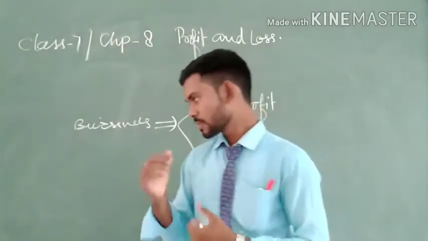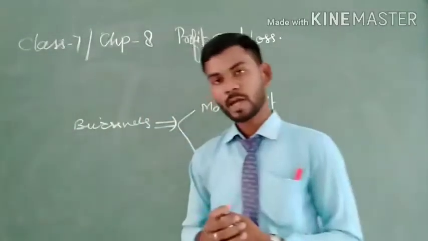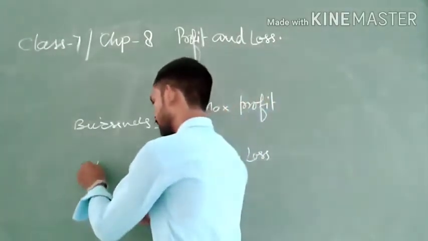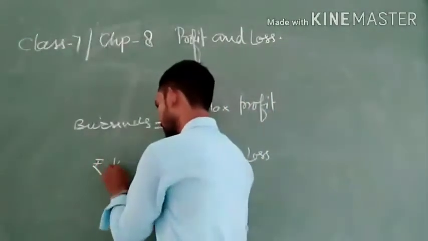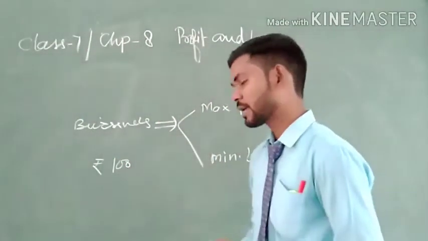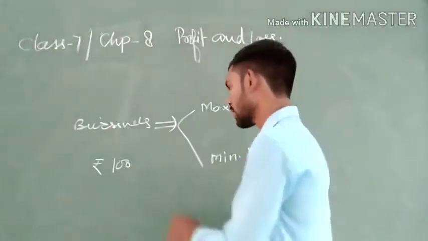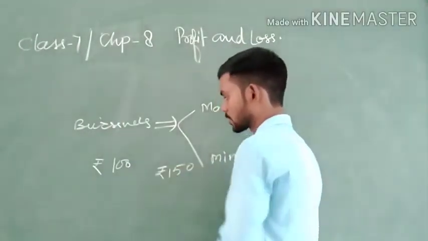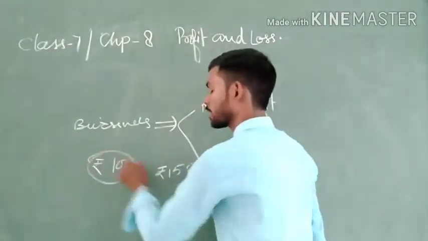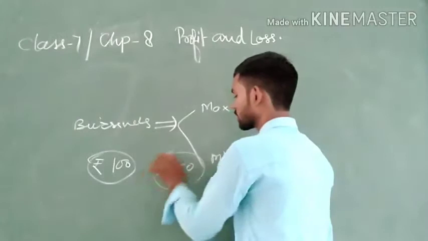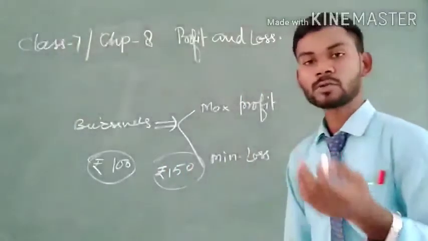Just suppose I purchase a book at 100 rupees and I sell it at 150 rupees. So 100 is the money at which I purchased the book and 150 is the money at which I sold the book.